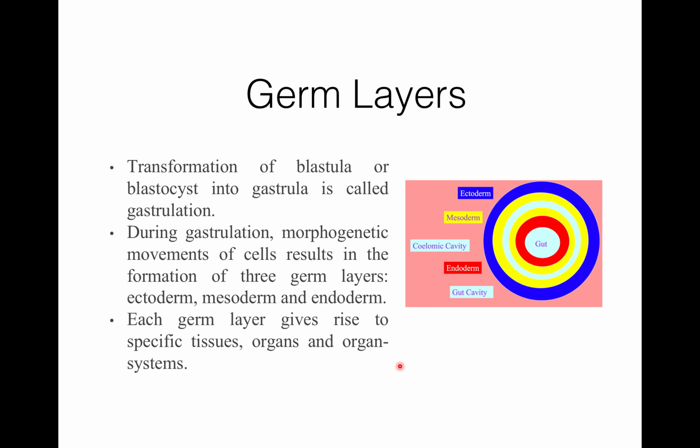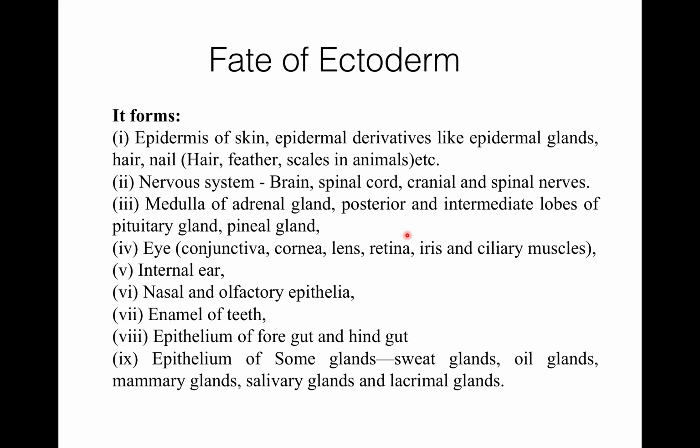I have already explained what is the fate map, in which I discussed the different roles of the ectoderm, mesoderm and endoderm. So, what is the fate of ectoderm? Ectoderm forms the epidermis of skin, epidermal derivatives like epidermal glands, hair, nail, and in some animals it also forms feathers and scales.